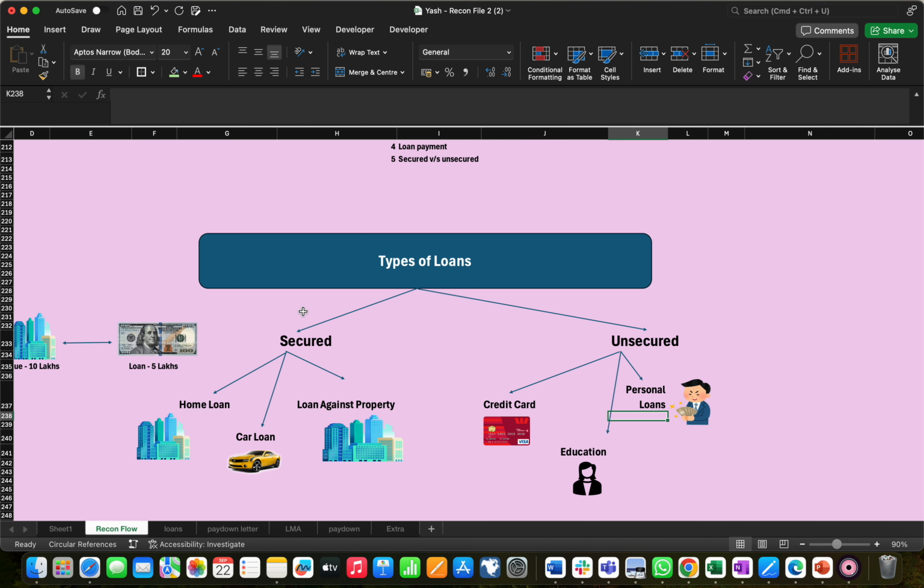Credit card, education loan, and personal loan are examples. The main difference is that a secured loan has a lower interest rate compared to an unsecured one, because an unsecured loan does not have a backing.